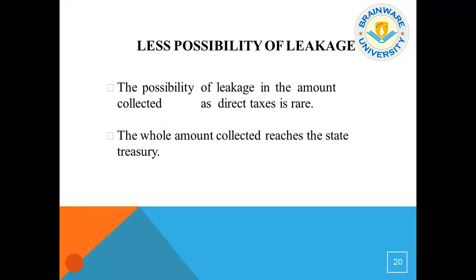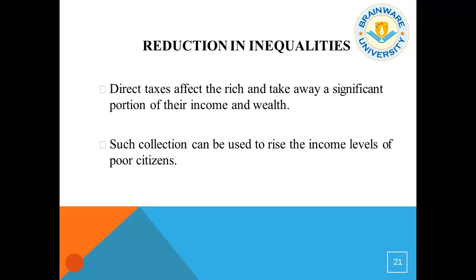There's less possibility of leakage. The possibility of leakage in the amount collected as direct taxes is rare. The whole amount collected reaches the state treasury. And also there is a reduction in inequalities. Direct taxes affect the rich and take away a significant portion of their income and wealth, and such collection can be used to raise the income levels of poor citizens.